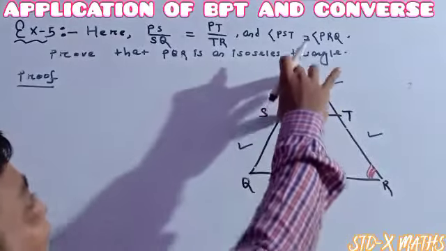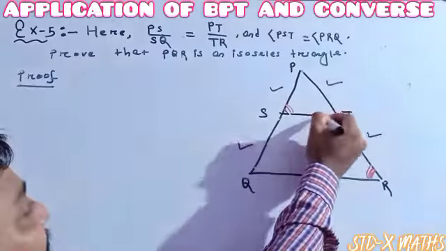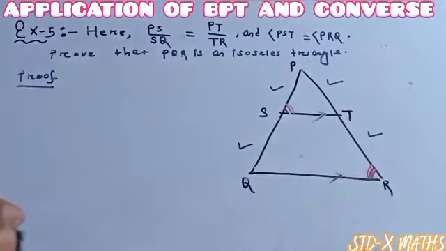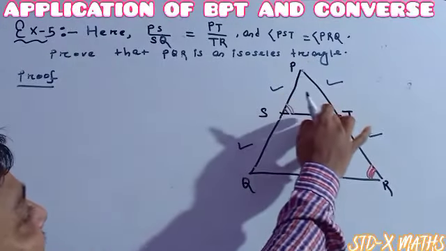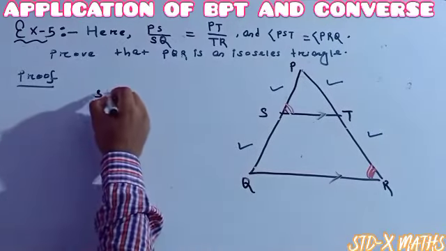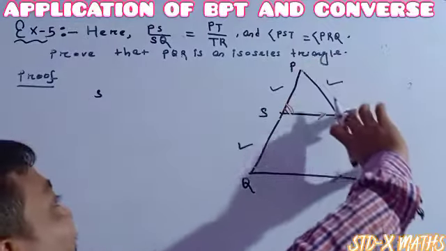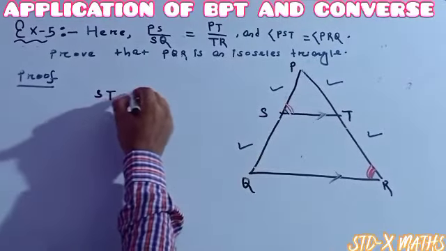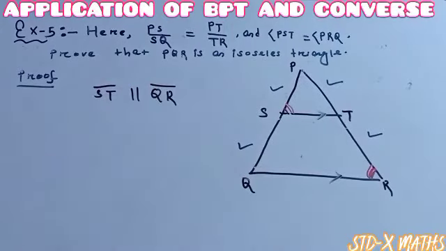According to the converse of the Thales theorem, if a line segment divides two sides of a triangle in the same ratio, then this line will 100% be parallel to the third side. So directly writing, this one divided by this one is equal to this one divided by this one, so ST is parallel to QR.